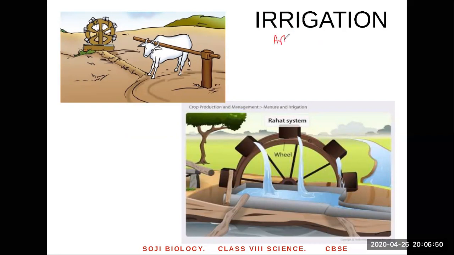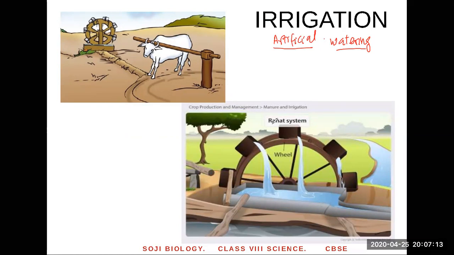So what is irrigation? How do you define it? It's an artificial watering of the soil. Artificial watering of the soil is known as irrigation. Okay, these are some of the traditional methods of irrigation. I strongly suggest you look at some of the videos people have put on YouTube.